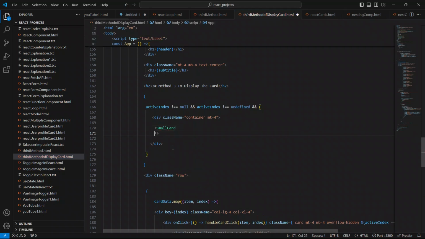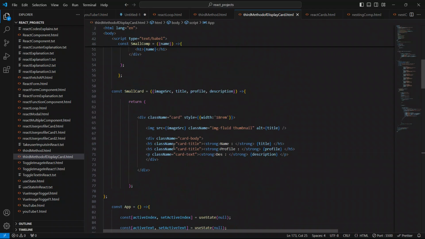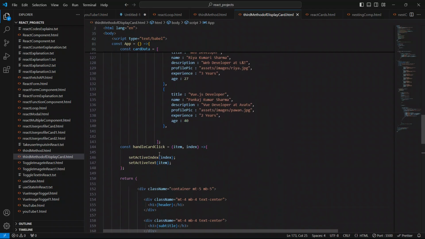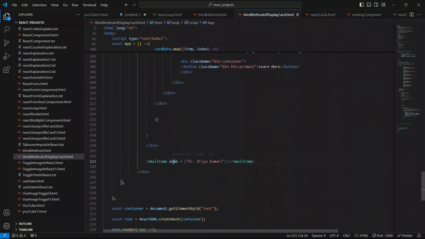Okay, so make it multi-line. So we have to pass this img src value also, like I passed here. I showed you guys. I hope you are getting what I'm doing here. Like the name prop I have shown here, the name prop I have given here, and its value is Priya Kumari.